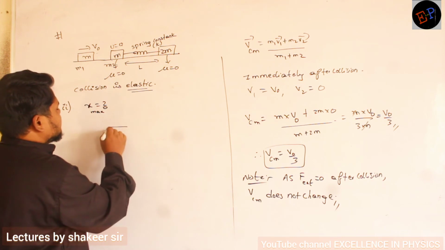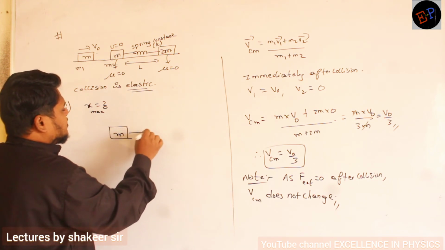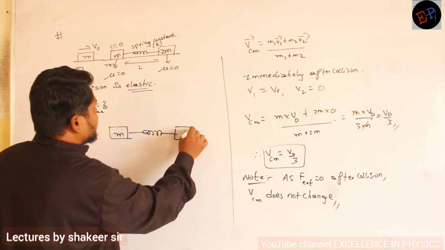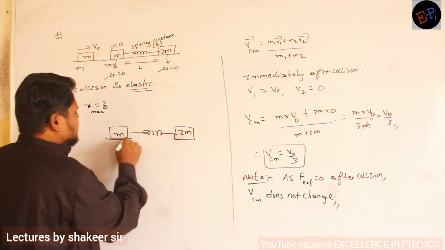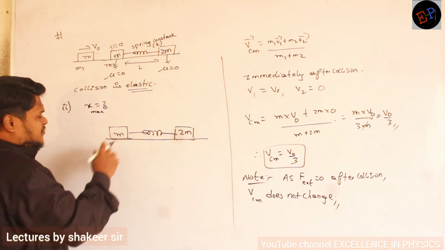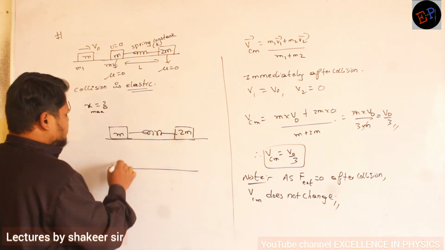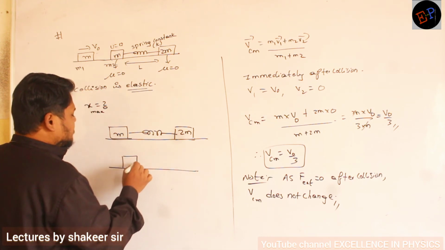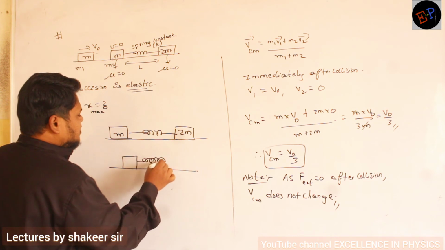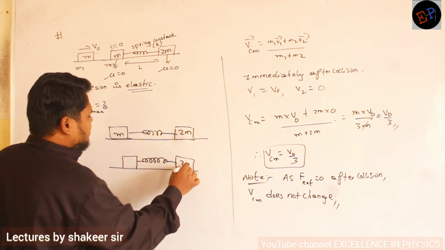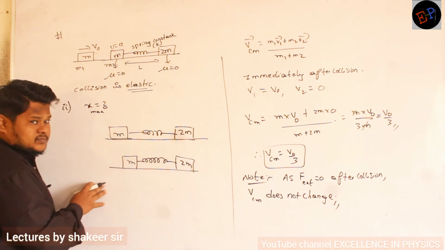So this is the initial position: mass m, and this is the spring. Listen very carefully. This is mass 2m. So they are present on this system. Now after collision, this mass starts a compression. This spring starts compression. Are you able to understand? So there is a small compression.